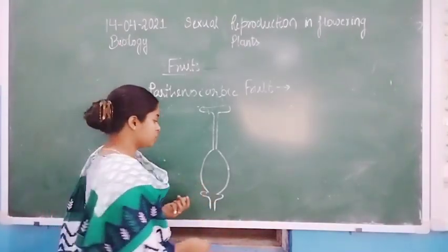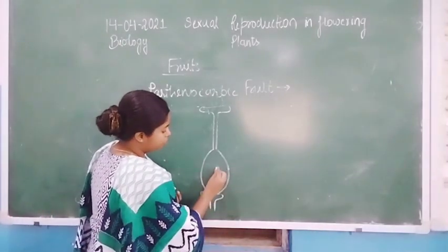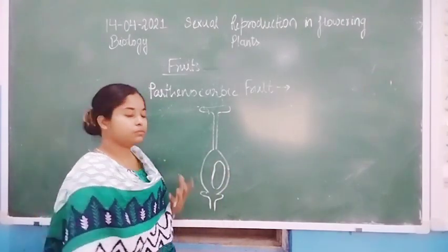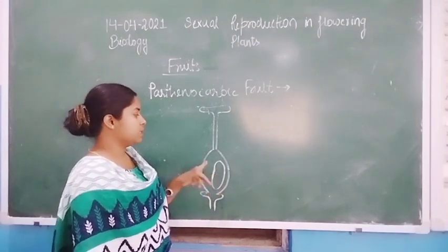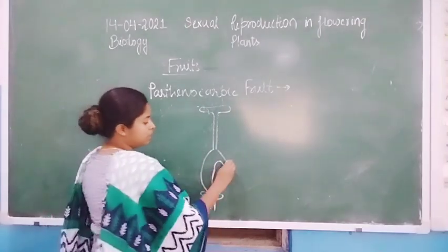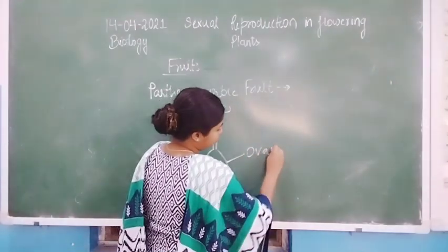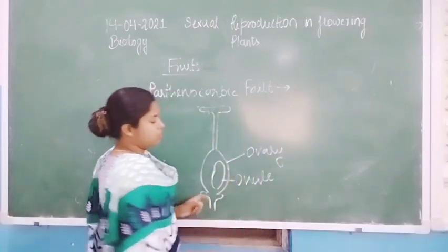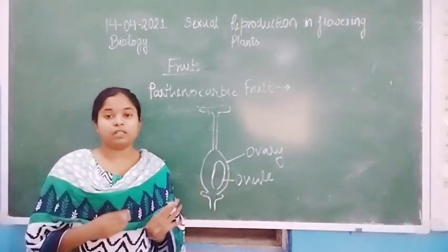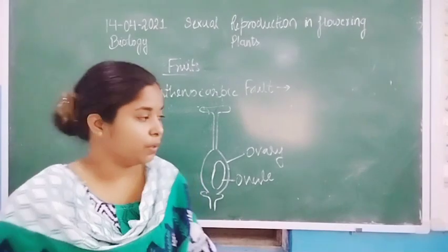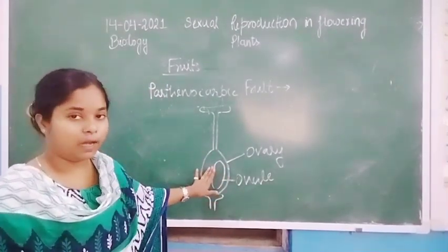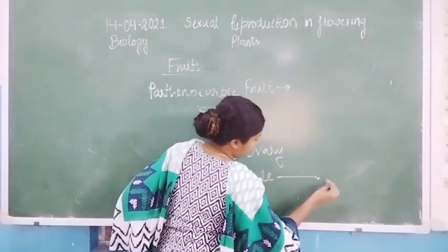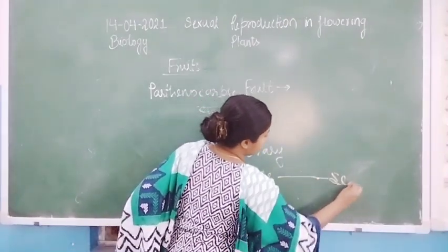So here is the structure of the ovary. Inside the ovary, the ovule is present. Here is the ovary, and this part is the ovule. Because fertilization does not happen in the flower or in the ovule, the ovule is not converted into the seed.